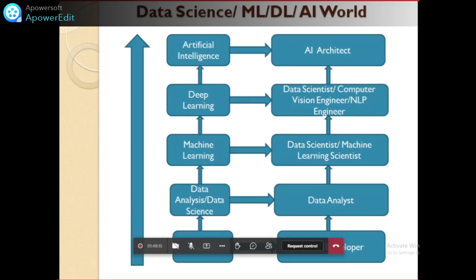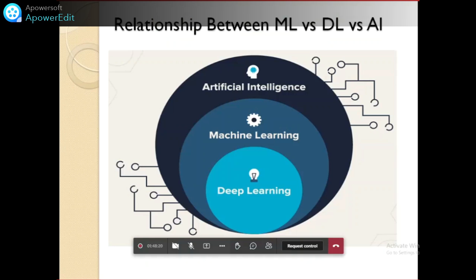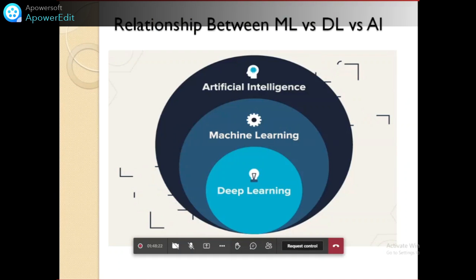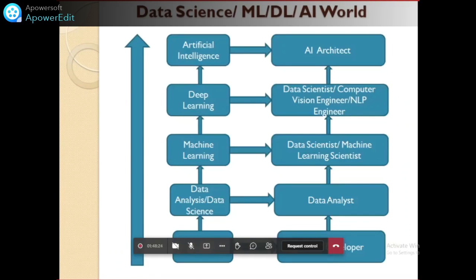And this is the step-by-step procedure to learn AI. After learning this, in this slide we are now introducing the 3 major terms: machine learning, deep learning, and AI. Now we know what data science is, because we have been learning from the first slide up to this slide. Now machine learning, deep learning, and AI are the 3 major terms.